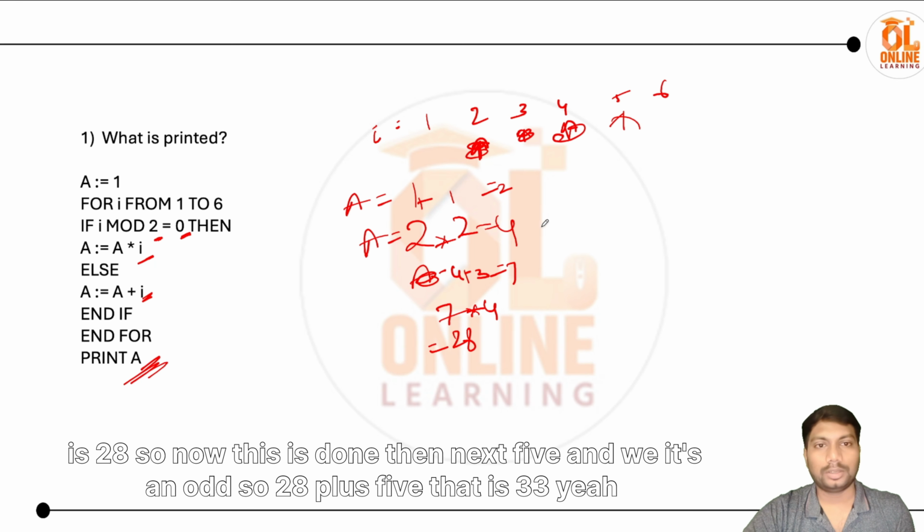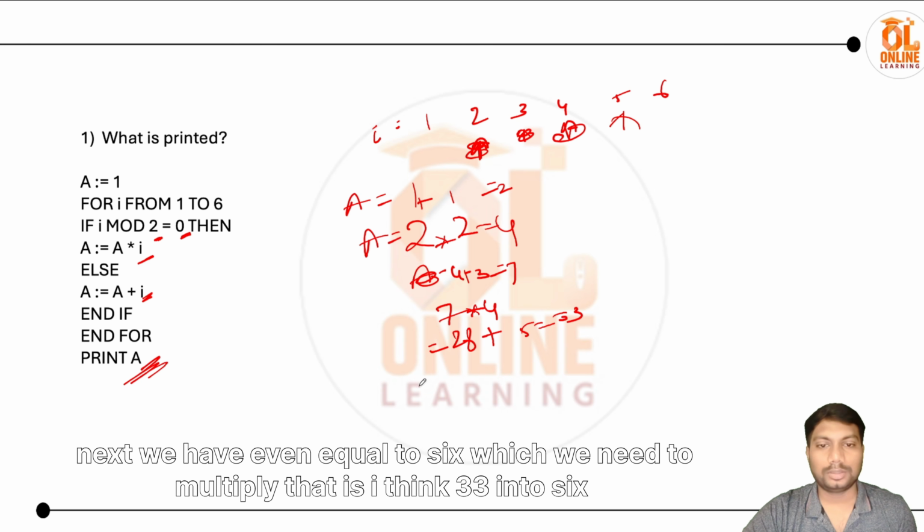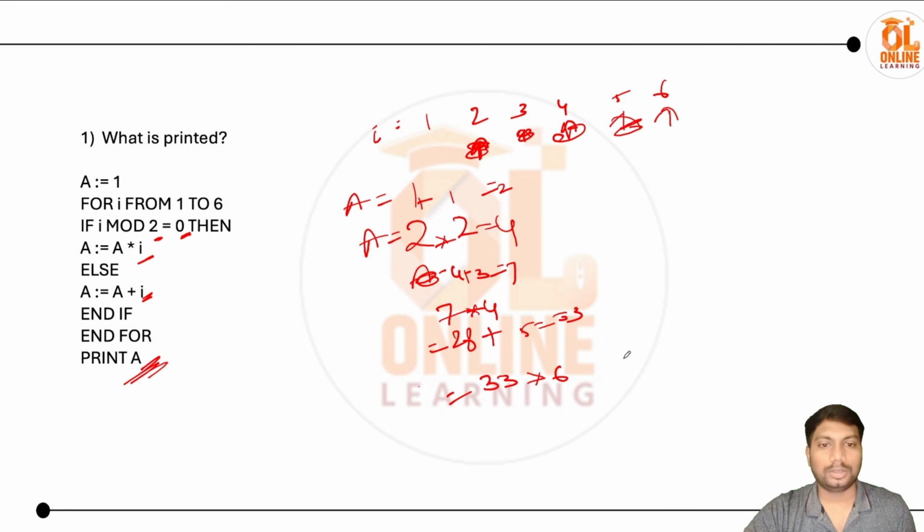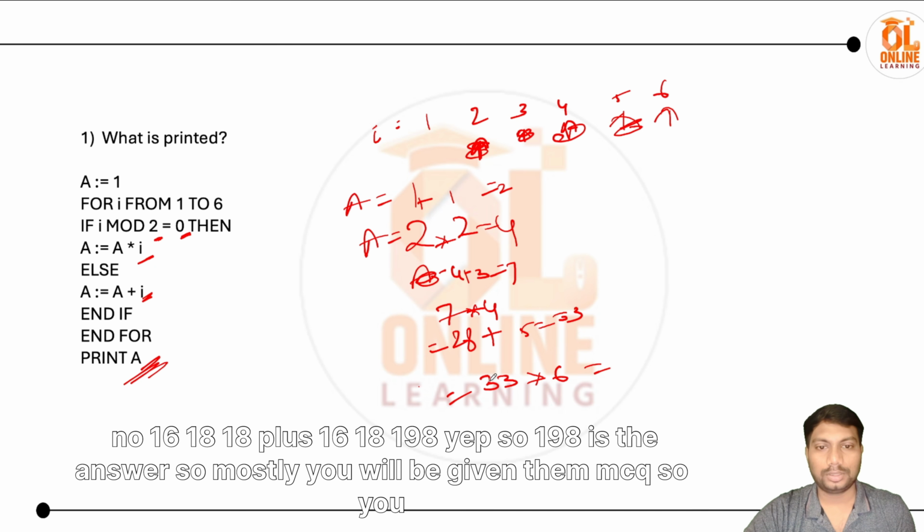Then next 5, and it's odd, so 28 plus 5, that is 33. Next we have even i equal to 6, which we need to multiply, that is I think 33 into 6, 6 times 3 is 18, 18 plus 6 is 198. Yep, so 198 is the answer.